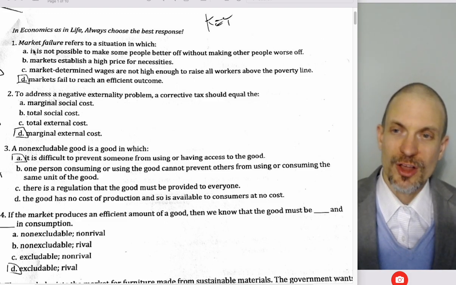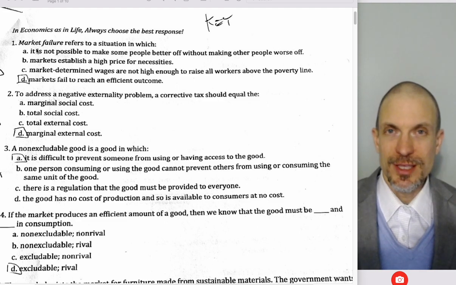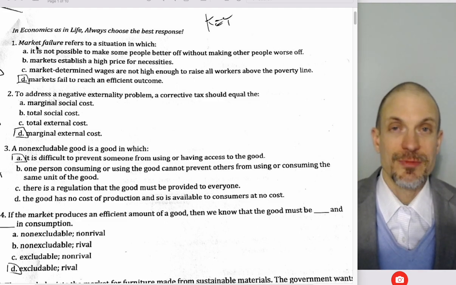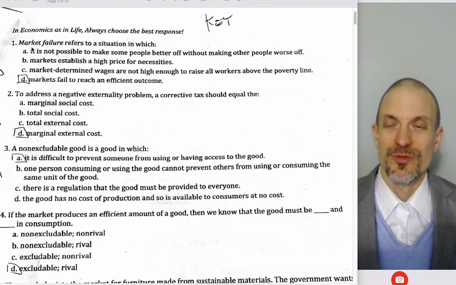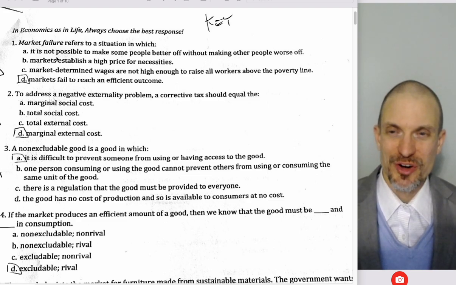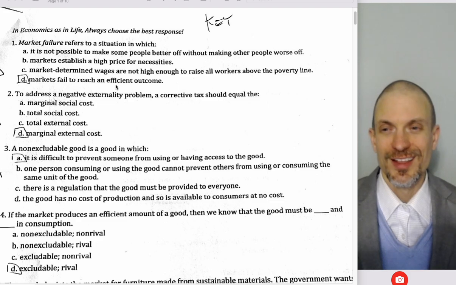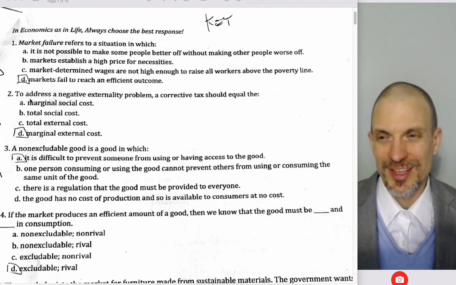Market failure is caused by market power in the case of monopoly, externalities, such as we covered on this exam, and then asymmetric information. If you have any of those things, then the market's not going to reach an efficient outcome. Actually, if the market fails to reach an efficient outcome, then government interventions like a price control or taxes can actually promote efficiency. So that's kind of important for policy.